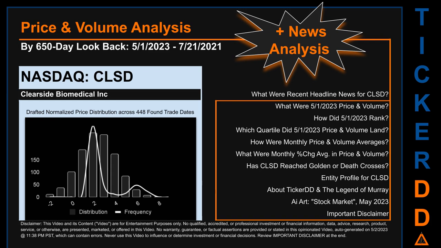The chart shown on this page is our initial attempt at studying the price for CLSD after dynamically normalizing price distribution across those discovered trade dates. The bar chart is the generated distribution and the overlaid line graph, if it is generated, is the frequency of the prices on the x-axis. We will enhance this look-through as our AI model progresses in the next iteration. Remember that this is just a drafted, in progress, observational model to best fit abstracted third-party data into various opinionated views. Before we jump into price and volume analysis, let's look at recent headlines for CLSD.